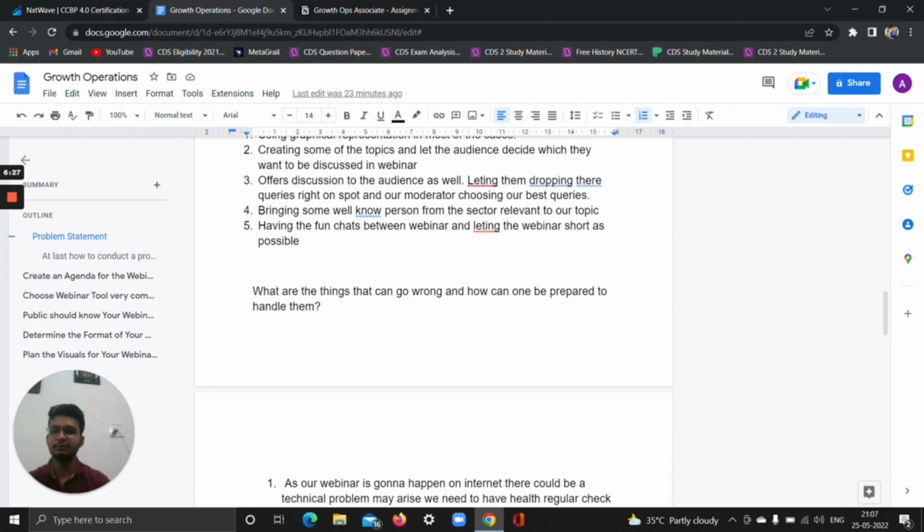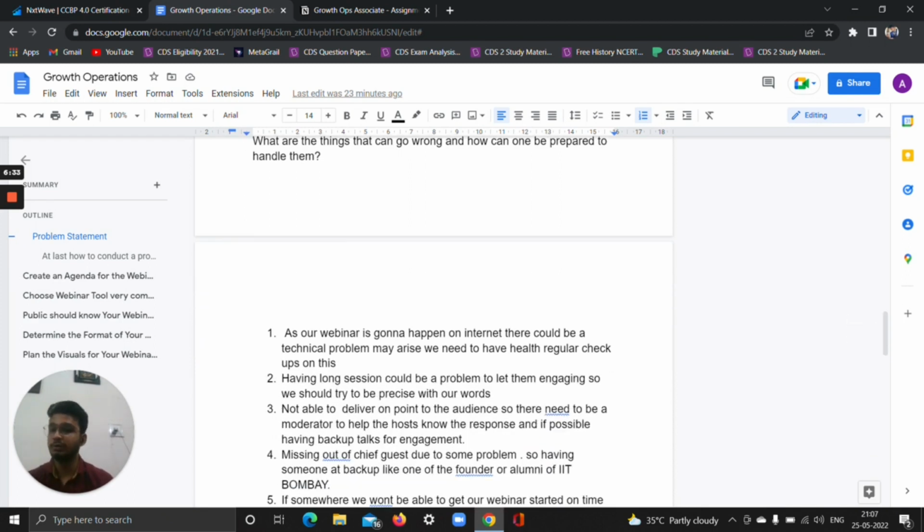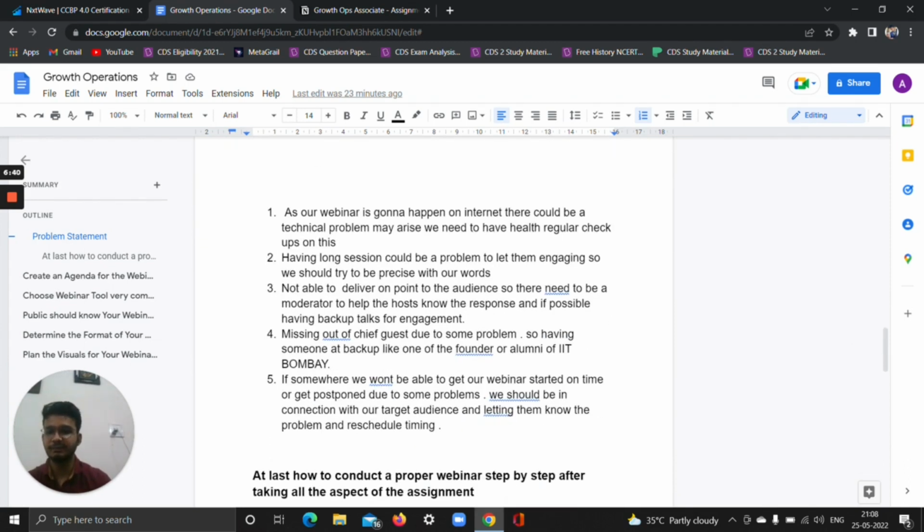The fourth scenario which was provided: what are the things that can go wrong and how can one be prepared for handling them? Well, there could be plenty of aspects which can come into play, but we never know what could go wrong in what scenario. Basically, I have created 5 scenarios which I personally think I might have encountered. So I've been discussing that only.